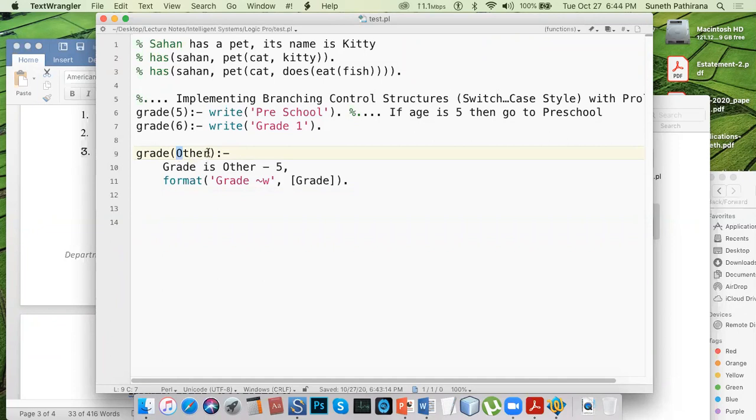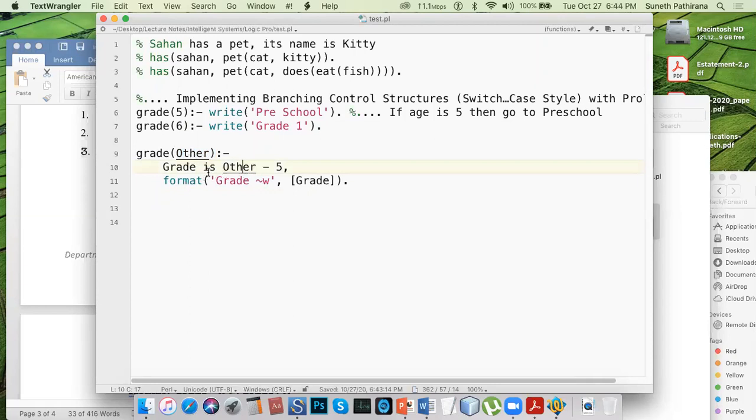Okay. Instead of other, you can put capital A or something to denote the alternative solutions. Other means if the input value is other than 5 or 6, or out of the specifically defined range, or the specific cases, then what?